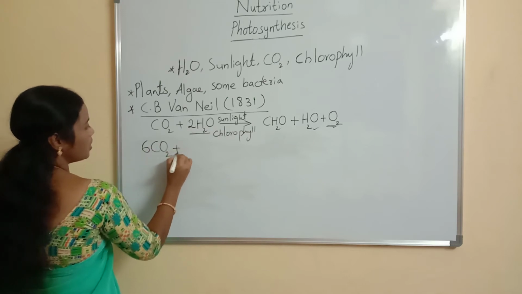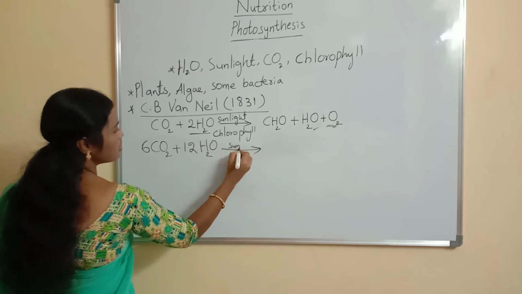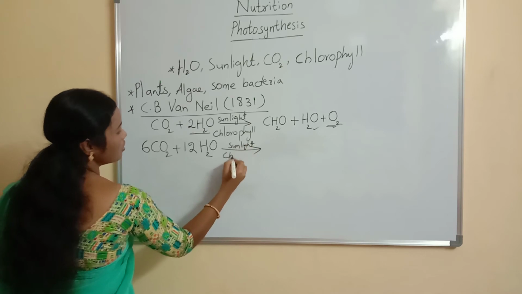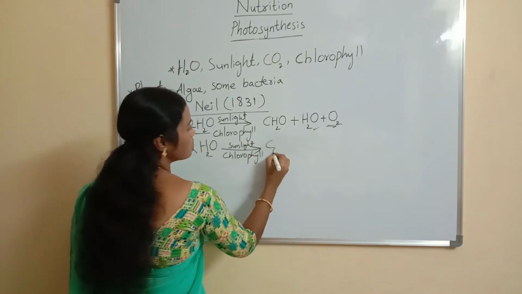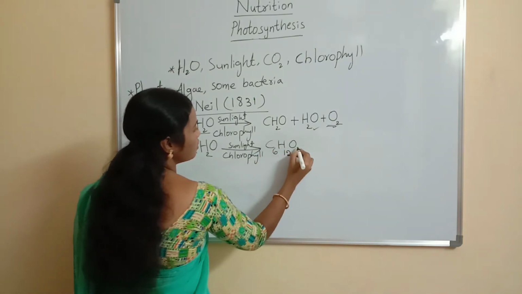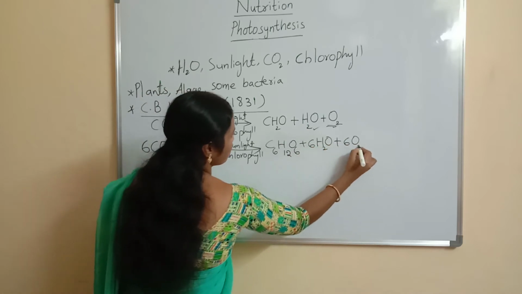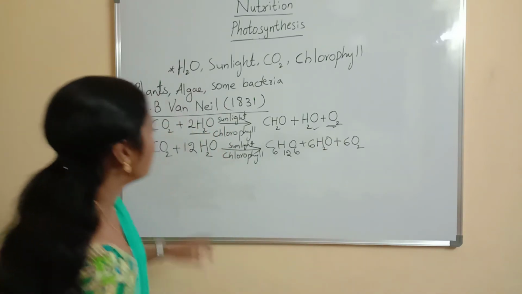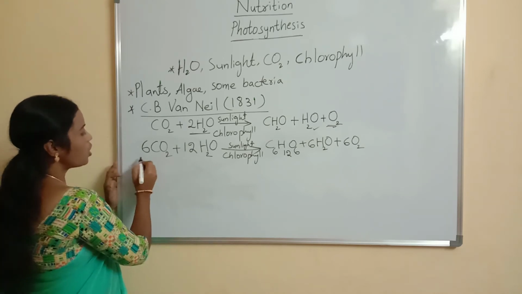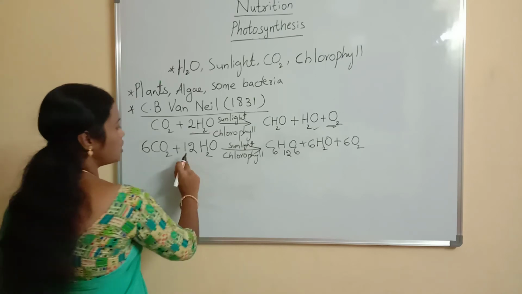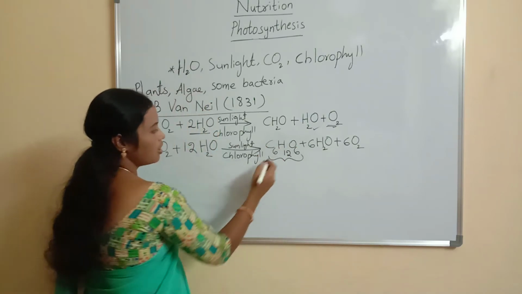6CO2 plus 12H2O gives rise, in the presence of sunlight and chlorophyll, to C6H12O6 plus 6H2O plus 6O2. So, this is the balanced and modified equation of photosynthesis. 6 molecules of carbon dioxide react with 12 molecules of water. Finally, glucose is synthesized. Here, what is this?